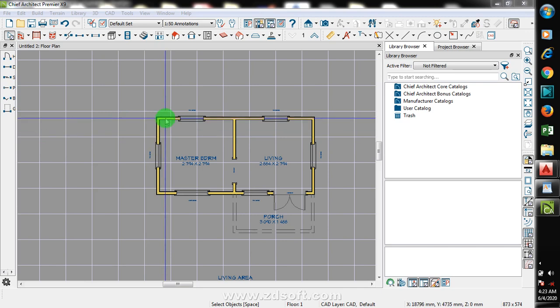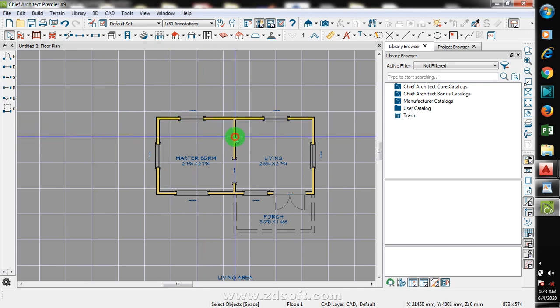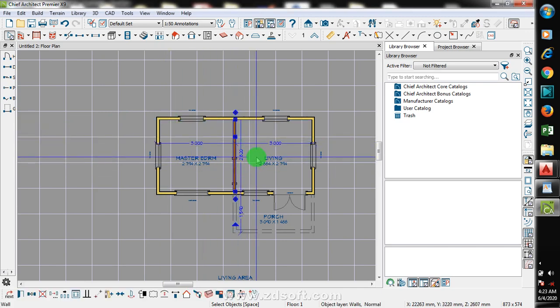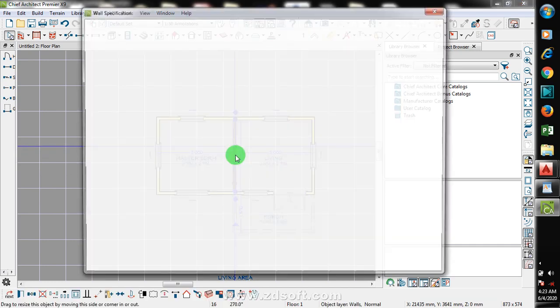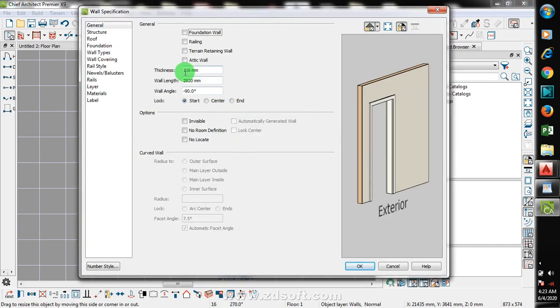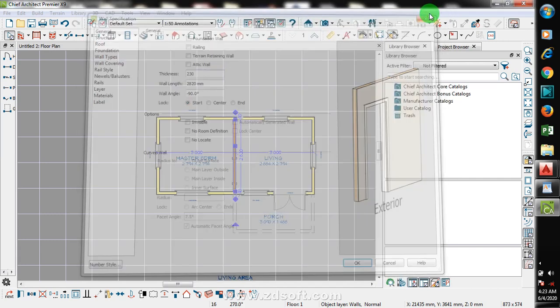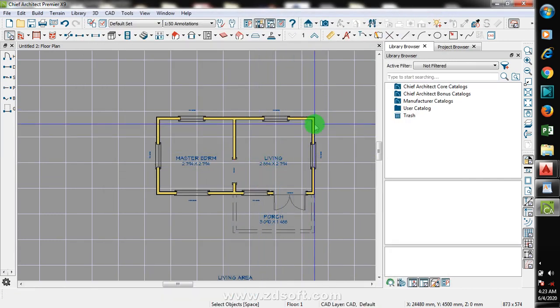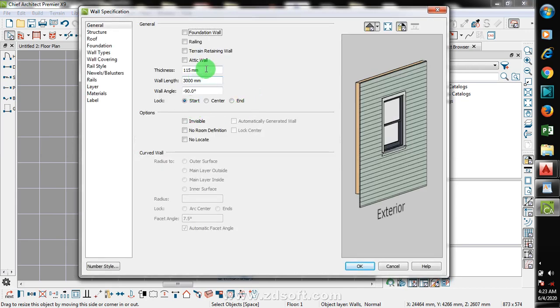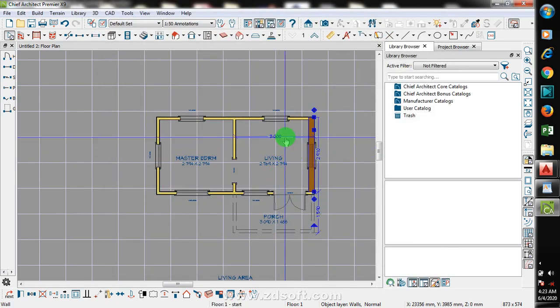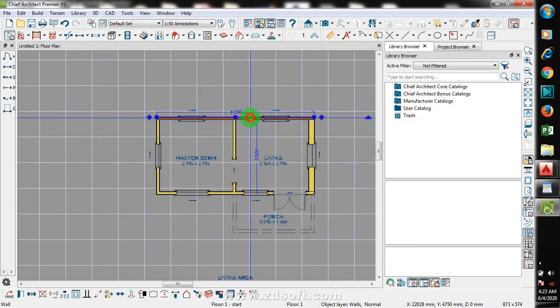Okay, this wall, if you notice, I didn't change the size of my wall. I can just double click on it as well and change the size. You can see the size is 116. I can make this 230, for example. But I'm not going to change this. Let me change the external walls. So you are at liberty to play with this the way you want it to look like.